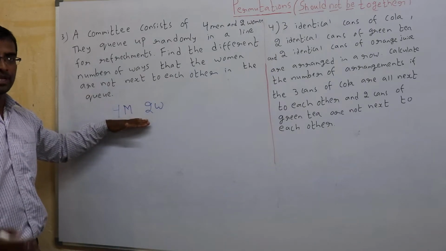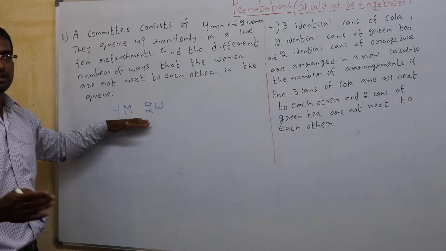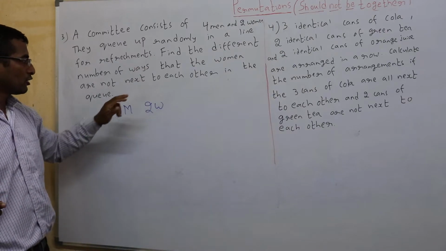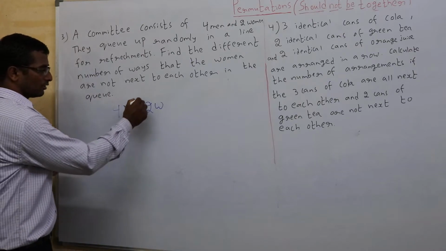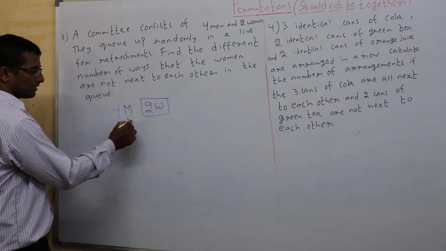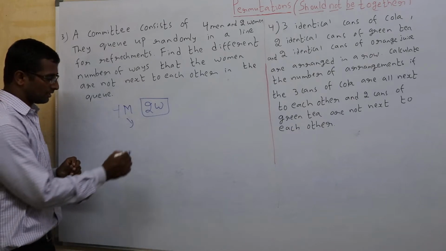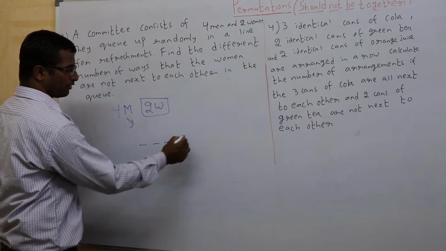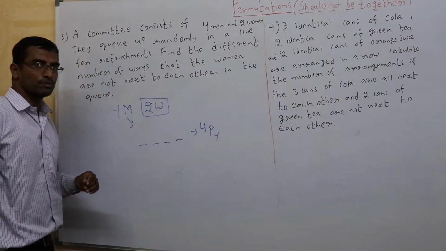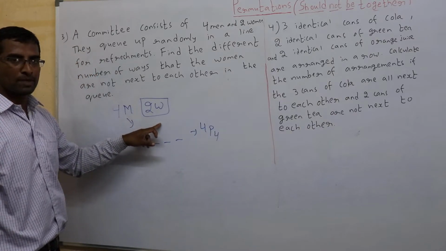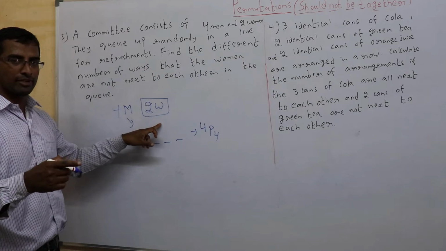These 6 people are standing in a queue. The condition is women should not be next to each other. So what do you do? You leave the women for now and arrange the remaining 4 men. These 4 men can be arranged in 4P4 ways. The 2 women should not be together, which means they have to be between the men.